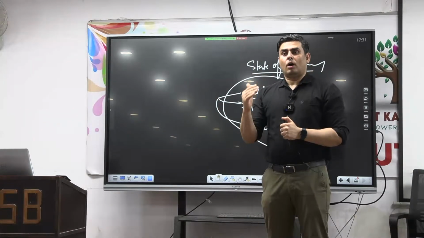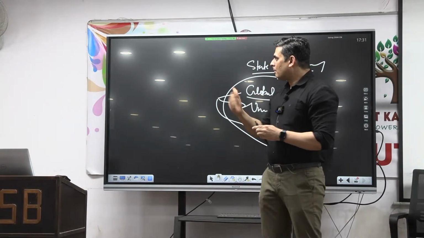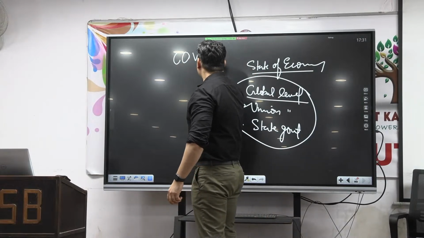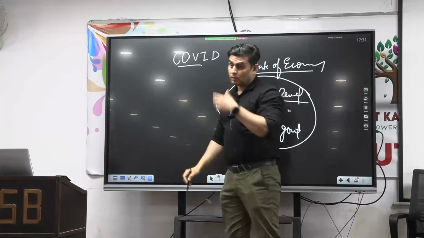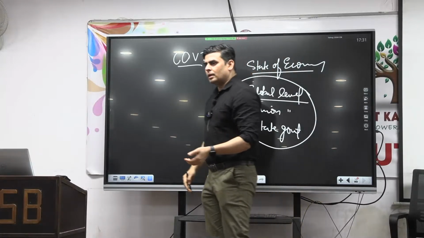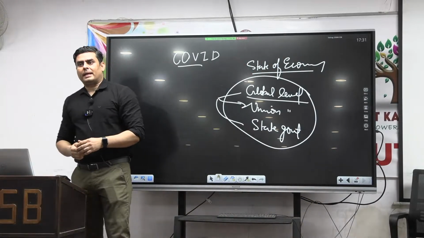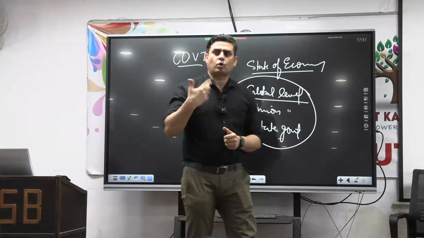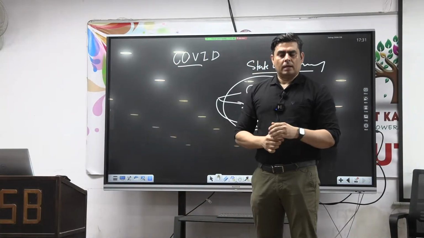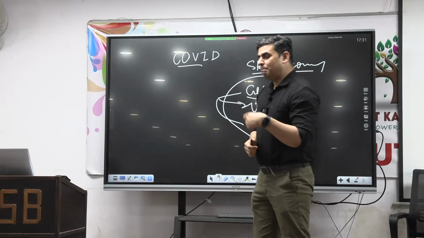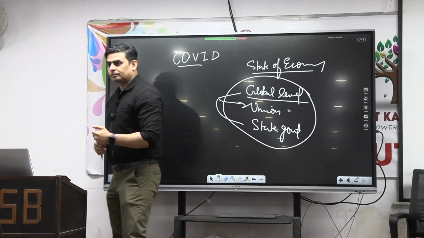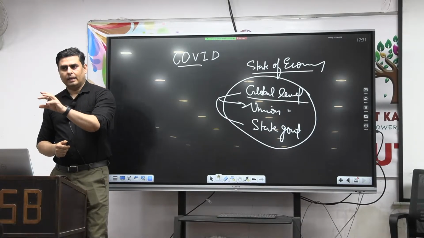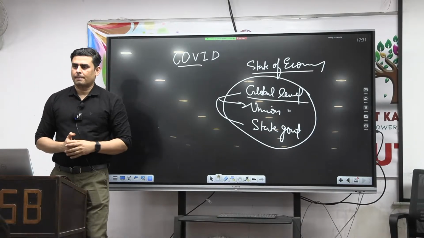Fine. The world has not completely come out of COVID related problems. Why? COVID is over, but COVID has created a supply chain disruption. So this supply chain disruption is still not over. Fine, it is still not over. And the impact of the supply chain crisis is creating a lot of problems everywhere.